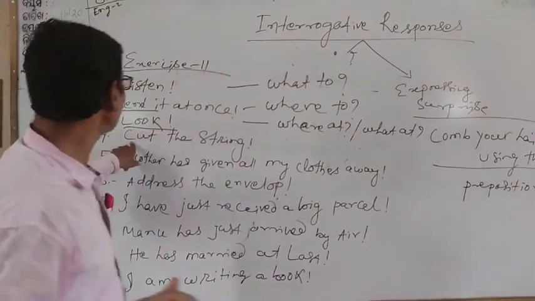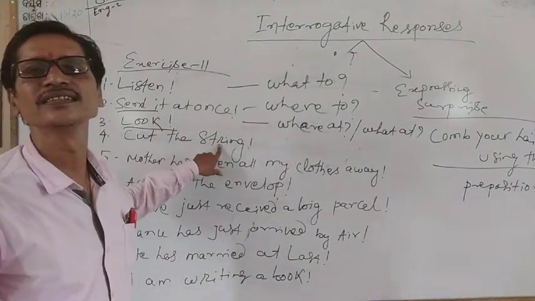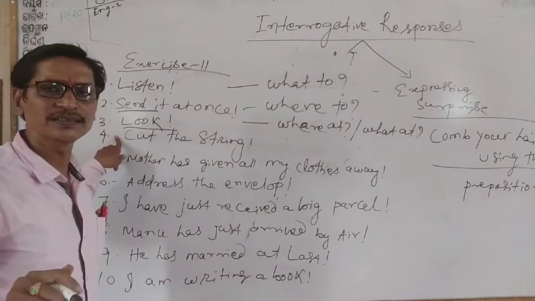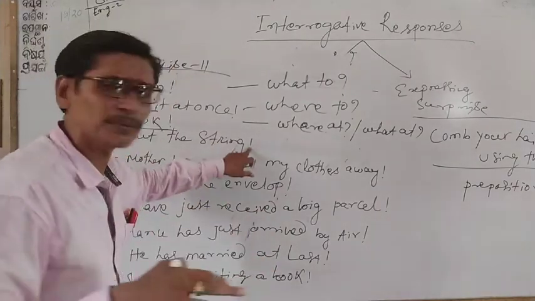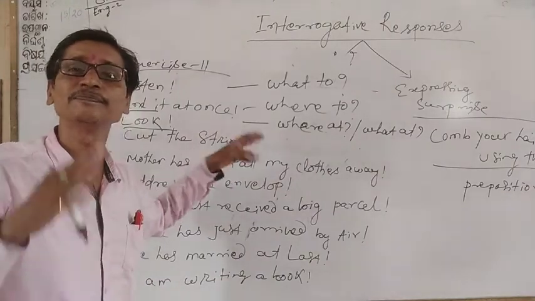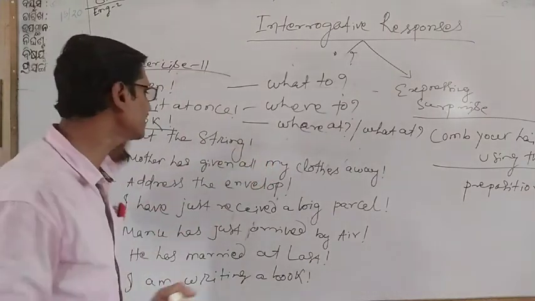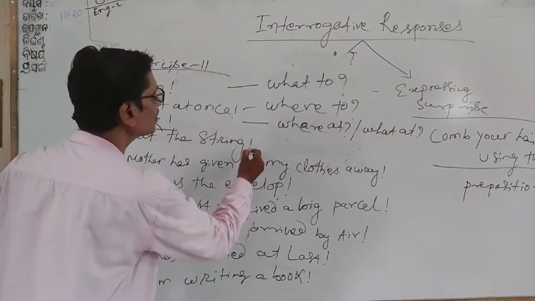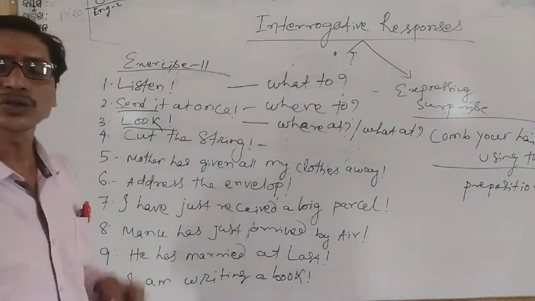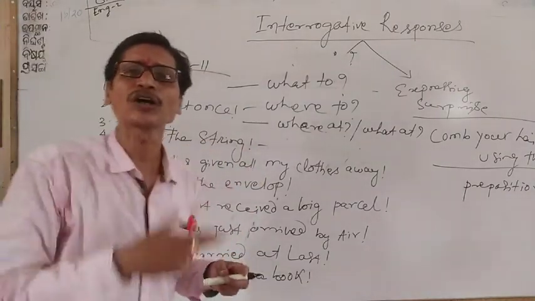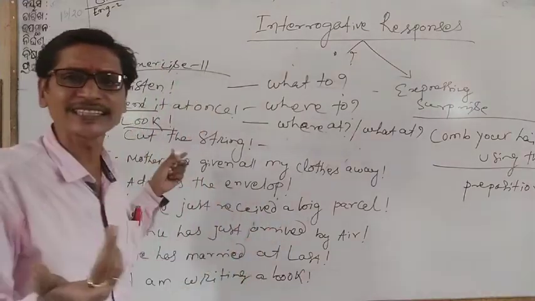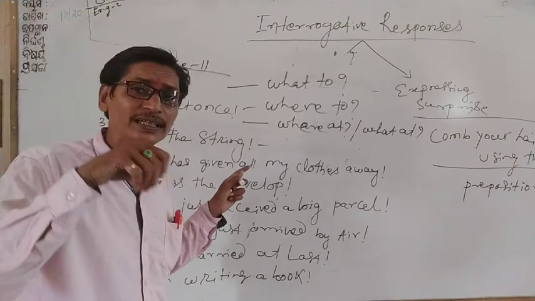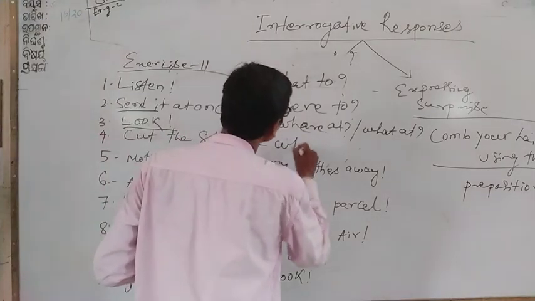So the next is what? Cut this tree. Here the agent is absent. And how you will cut, that is also absent. The prepositional phrase is missing in this sentence, and it ends with an exclamation symbol. So when we cut something, we use an instrument, a tool, but here nothing is given. So when we are using a tool, what with?